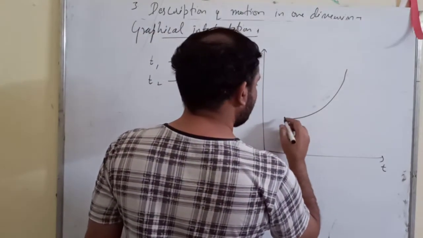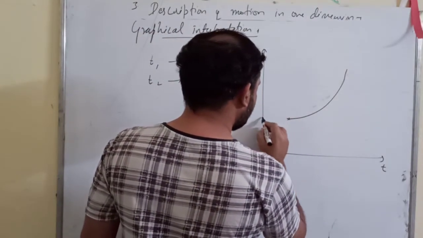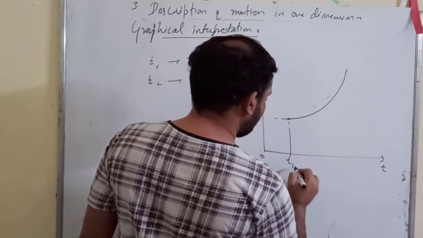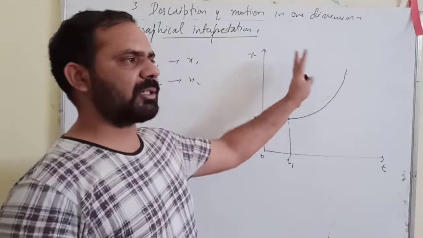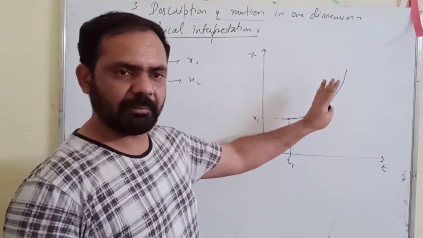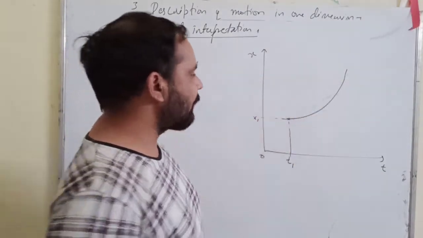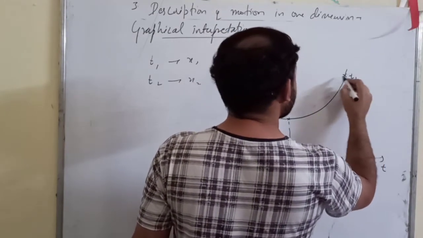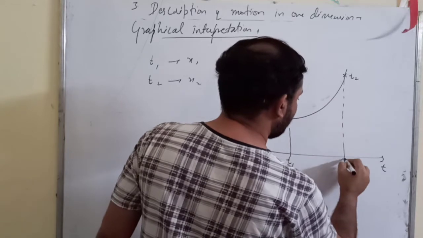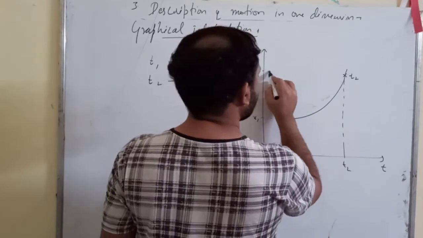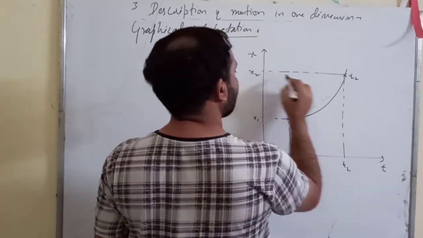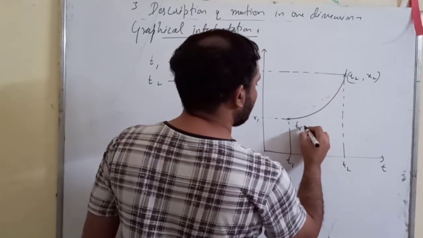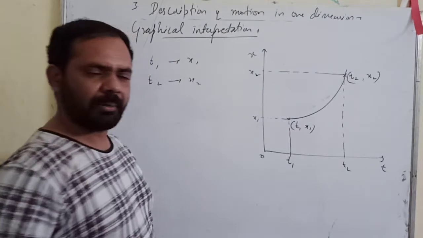So this is my position x1 and this is time t1. He made some accelerations in the velocity, and finally at time t2 he reaches this position x2, right? So the coordinates here are t2, x2 and the coordinates here are t1, x1, right?